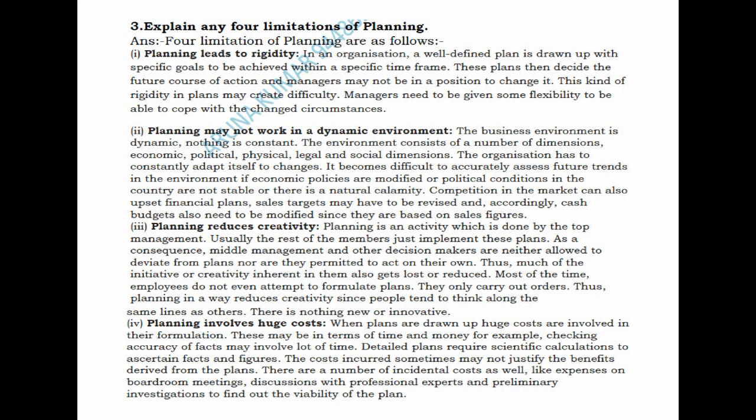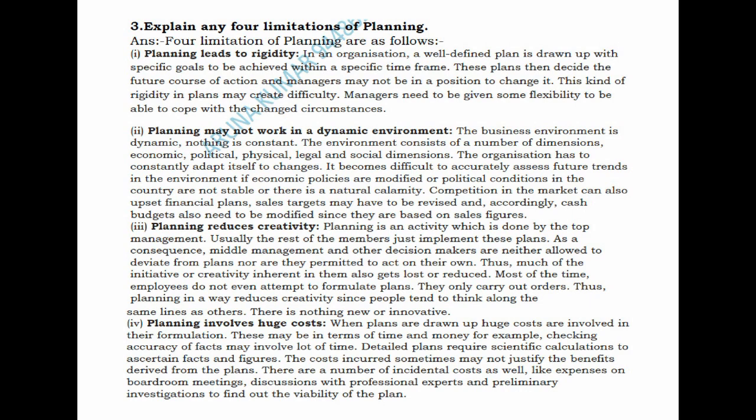So when coming to planning may not work in dynamic environment, the business environment is totally dynamic. So nothing is constant under the business environment. The environment consists of a number of dimensions like economic, political, physical, legal, social, like this. So the organization has to constantly adapt itself to the changes that take place.